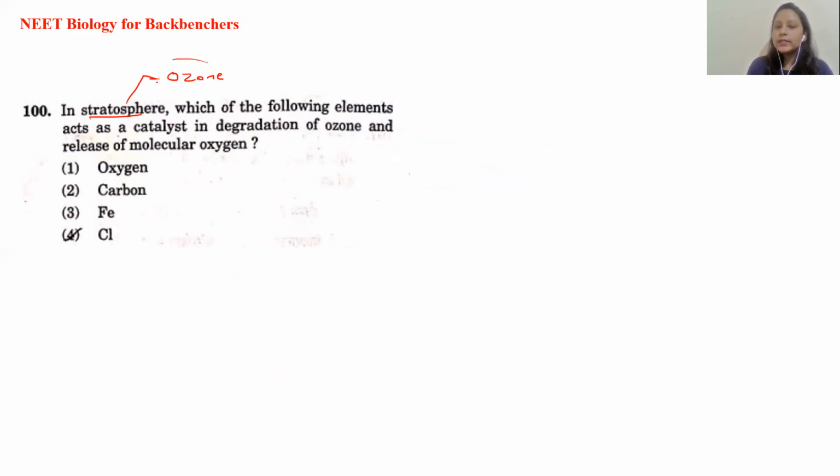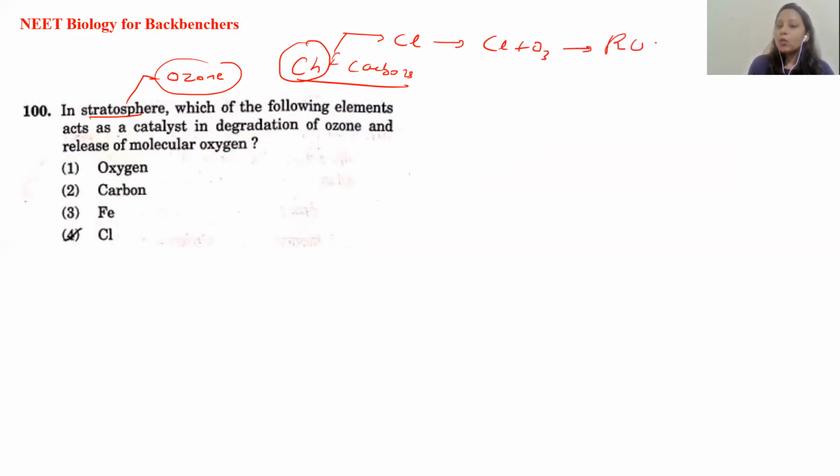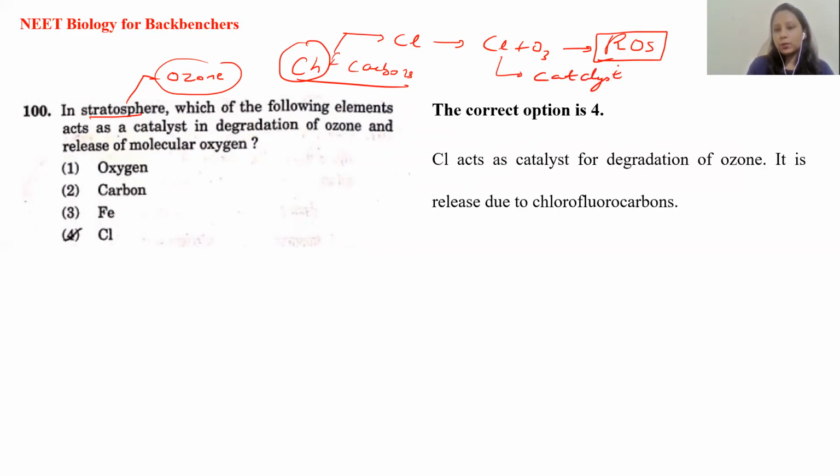So how is the ozone getting degraded in the stratosphere? The highest contributor to degrading the ozone is the presence of the chlorofluorocarbons. Okay, chlorofluorocarbons are the highest contributor. They contain chlorine in them. This chlorine reacts with the ozone and creates a reactive oxygen species, which degrades the ozone layer. So here chlorine is acting as a catalyst for the degradation of the ozone. So the answer is the fourth option.